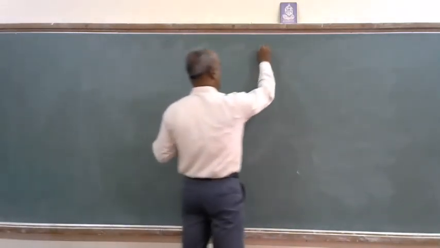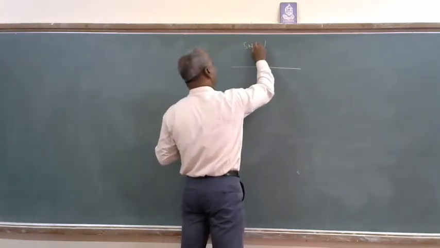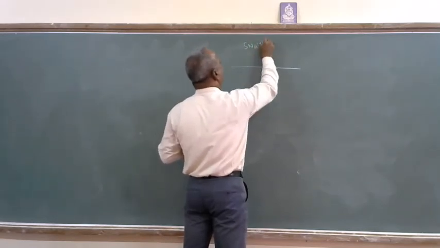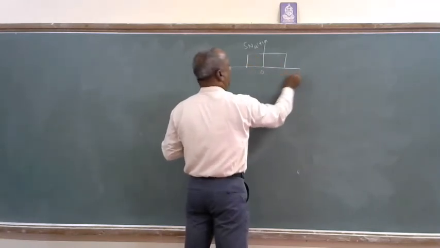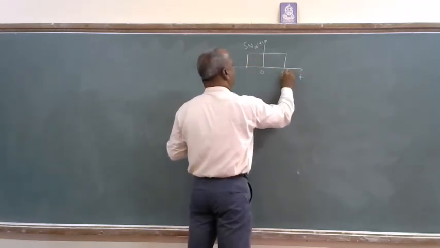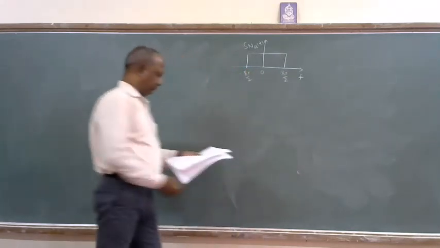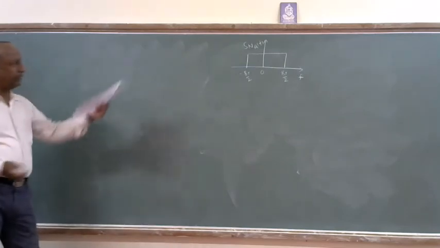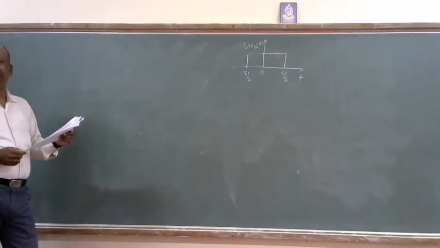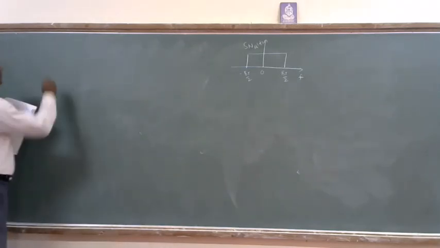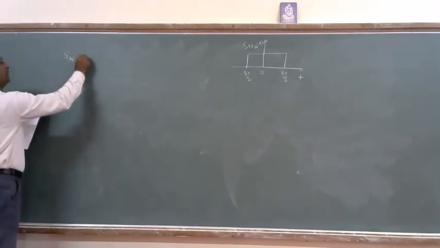So I will once again draw the figure D, which is Sn q of f, with values dt by 2 and minus dt by 2. Okay. So after having the Sn q of f, I can think of Sn d of f. Therefore, Sn d of f equals to,